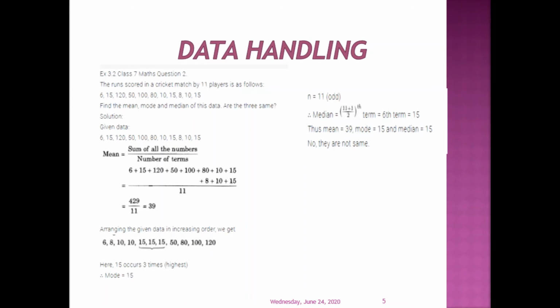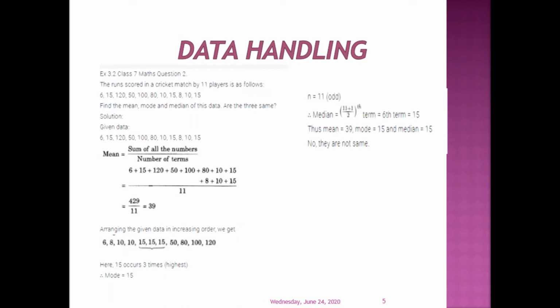The runs scored in a cricket team by 11 players is as follows, which is given in the data, and we have to find the mean, mode and the median of the data. Are they the same? In this, mean is the sum of all the numbers divided by the number of terms. We'll be adding up all the numbers divided by 11, that is 429 divided by 11 is equal to 39.